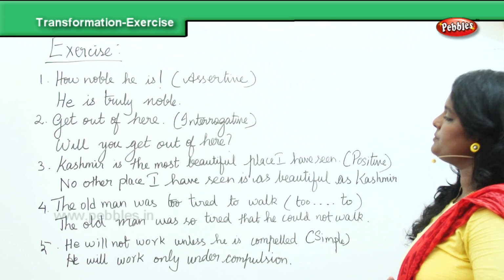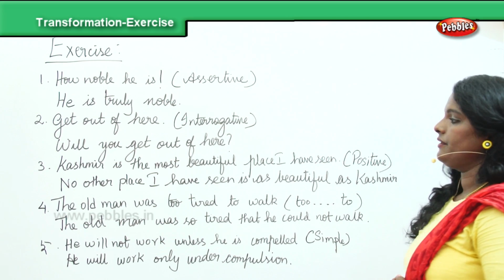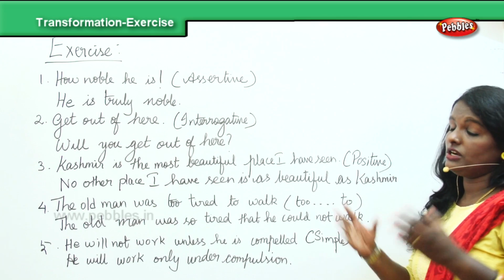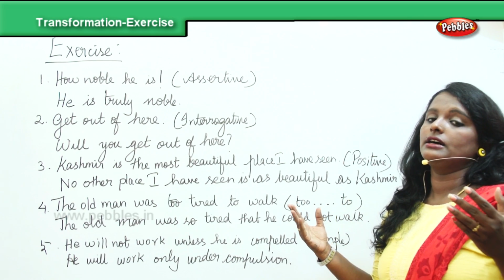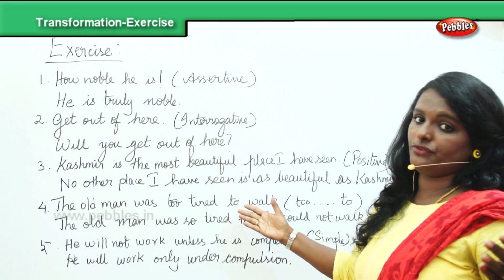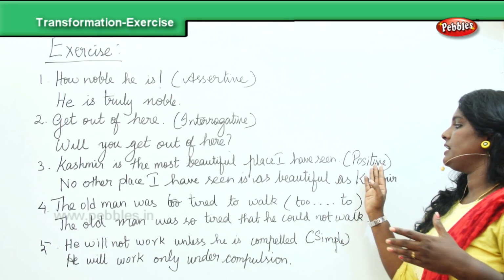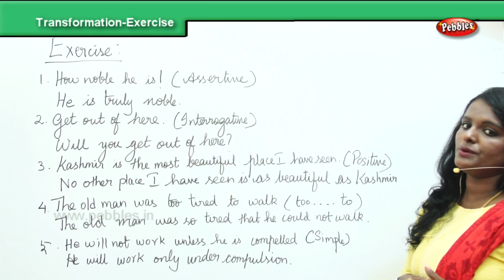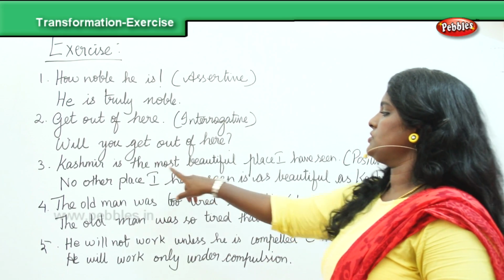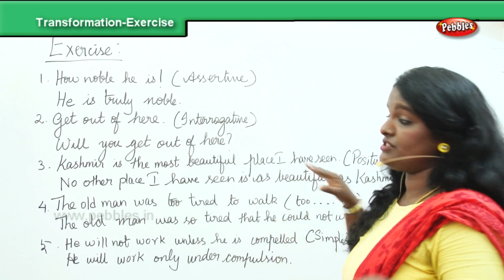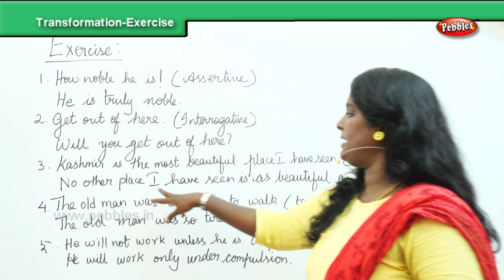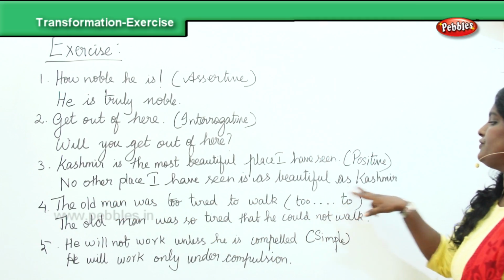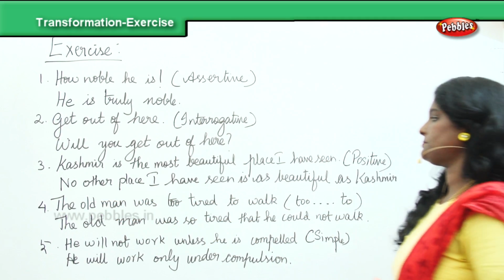Kashmir is the most beautiful place I have seen. That's not a positive sentence, that is a superlative, the most beautiful, the supreme. So that's a superlative sentence, converting it to a positive sentence. I should make sure the most beautiful becomes just beautiful. So, no other place I have seen is as beautiful as Kashmir.